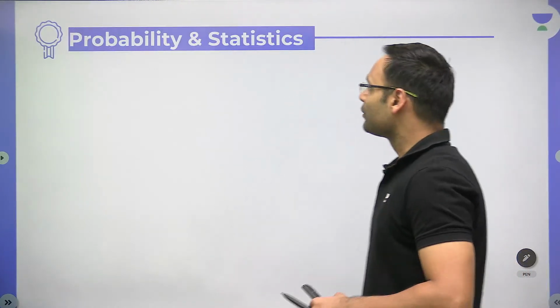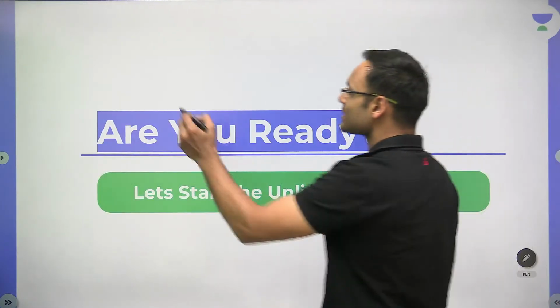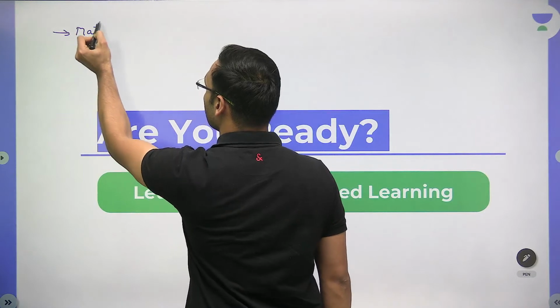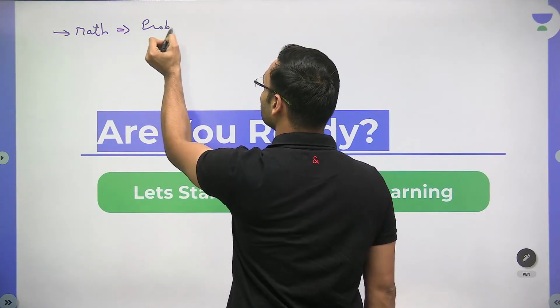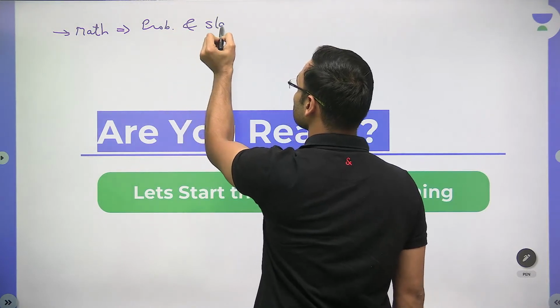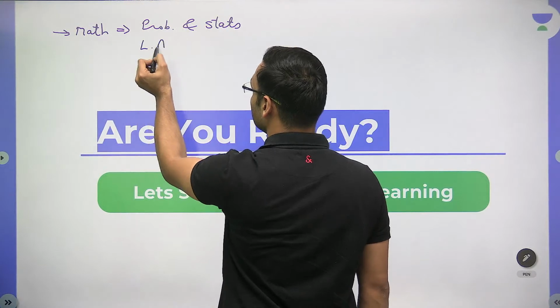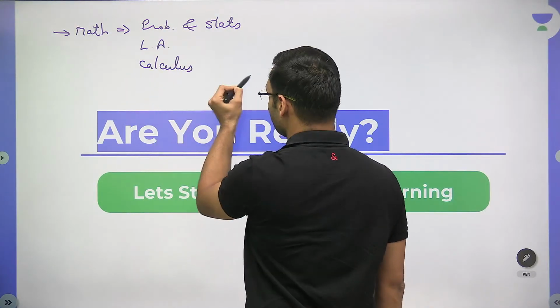Okay, so let's start with the first course, probability and statistics. So we have the syllabus as follows. We have mathematics. For mathematics, we have three parts: probability and statistics, then linear algebra, then calculus. These are the math part.